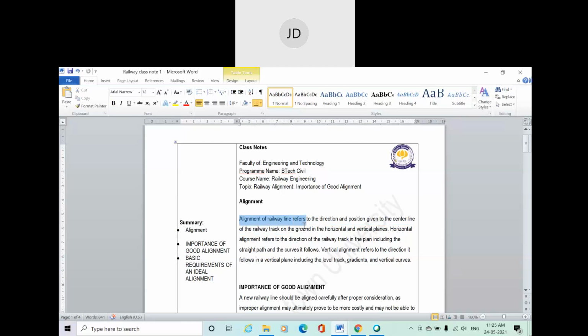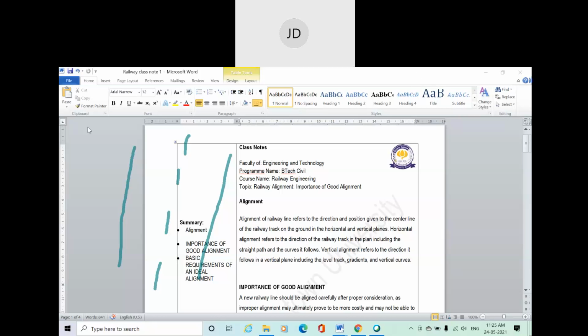Fine. So the alignment of a railway line refers to the direction and position given to the central line of the railway track on the ground. If you consider a highway, basically alignment we consider as the center line of the road, isn't it? Similarly, the alignment of a railway is the center line of the railway track. If I consider this is a rail, this is a rail, it will be the central line. So we have to make it center.